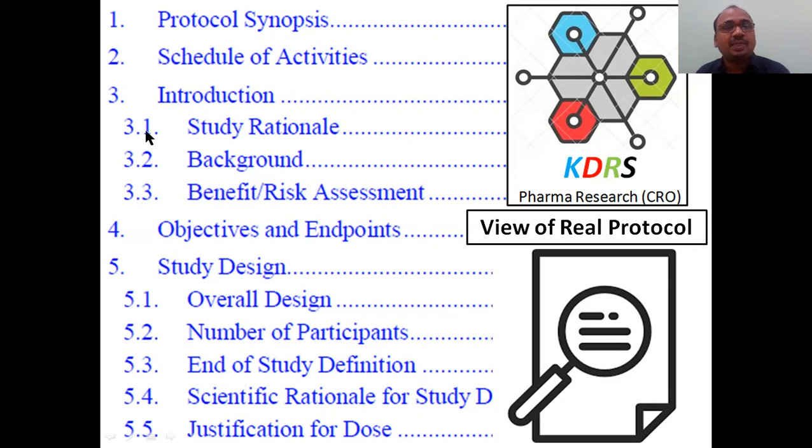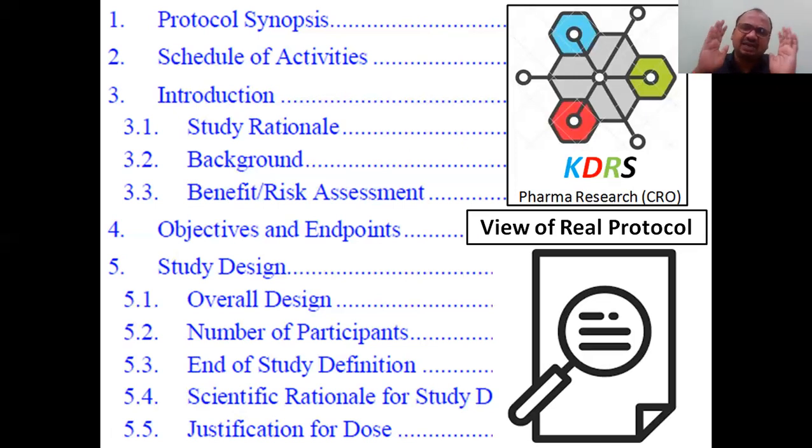Introduction. In the introduction, you have to write the study rationale. Rationale means the reason why you have to do this study. What are the reasons for your study? With purpose, without purpose? What is the background for this study? Is there any need for the study? Here, the reason for the study, the benefits of the assessment, and the risk of this protocol study if you are doing these clinical trials. What is the risk for the patient? What are the benefits? Simply doing it without benefit is a waste. You have to write all these things.